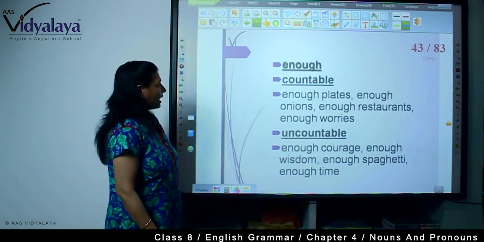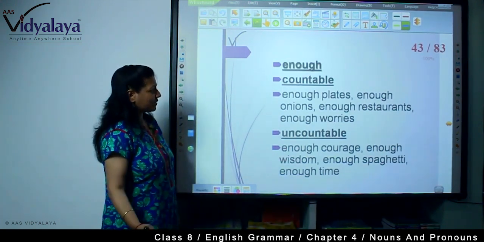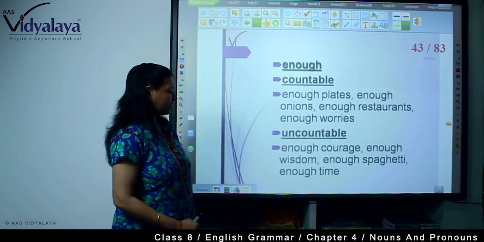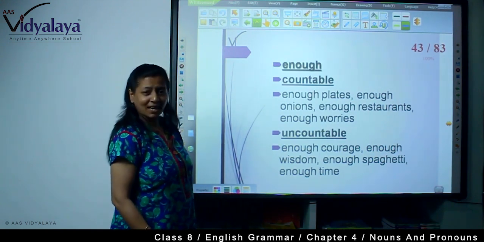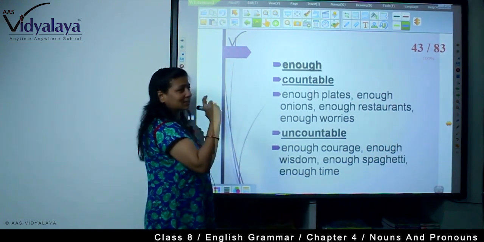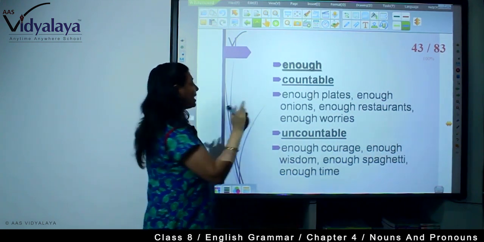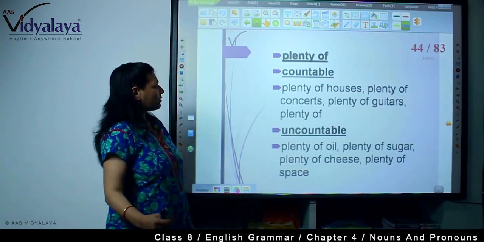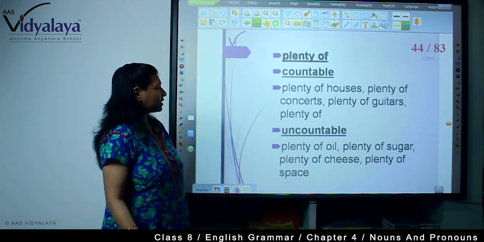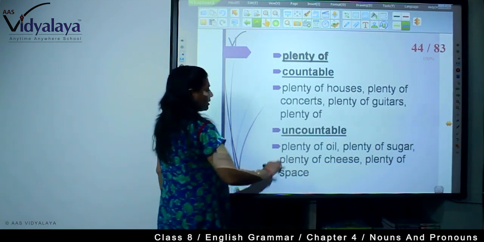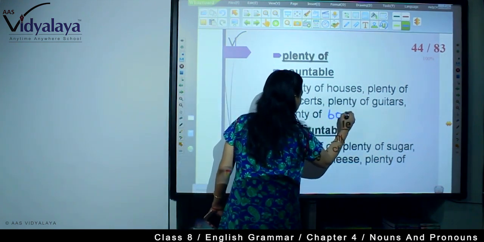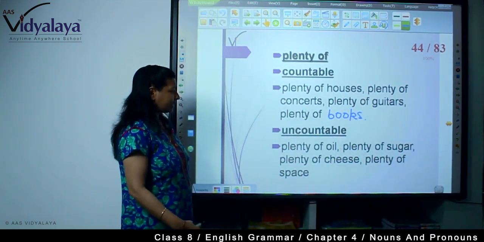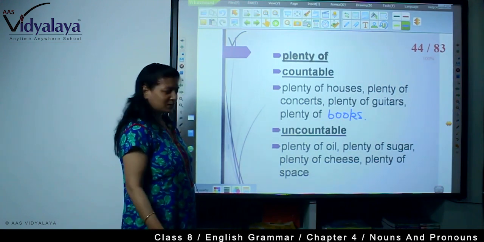Enough, countable: enough plates, enough onions, enough restaurants, enough worries. And uncountable: enough courage, enough wisdom, enough spaghetti, enough time. So you are seeing how the same word you can use with both countable and uncountable nouns. Plenty of, countable: plenty of houses, plenty of concerts, plenty of guitars. Now uncountable: plenty of oil, plenty of sugar, plenty of cheese, plenty of space.